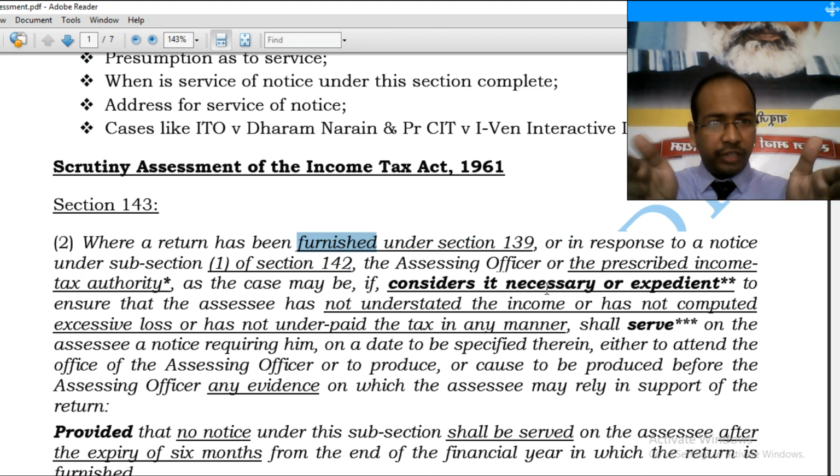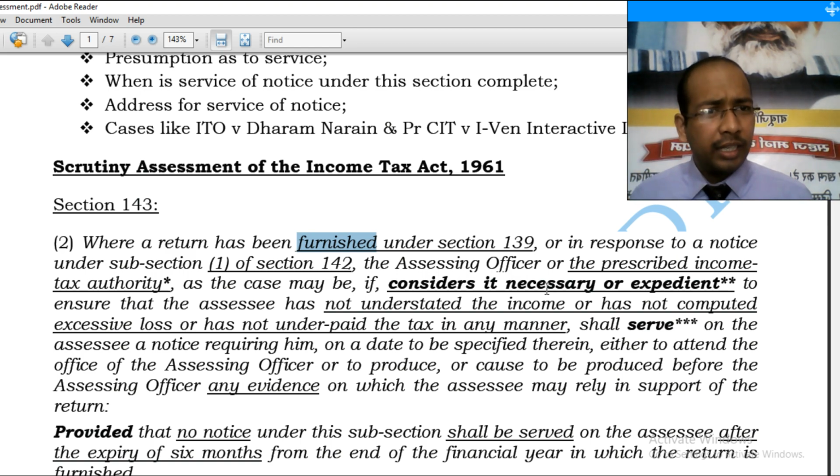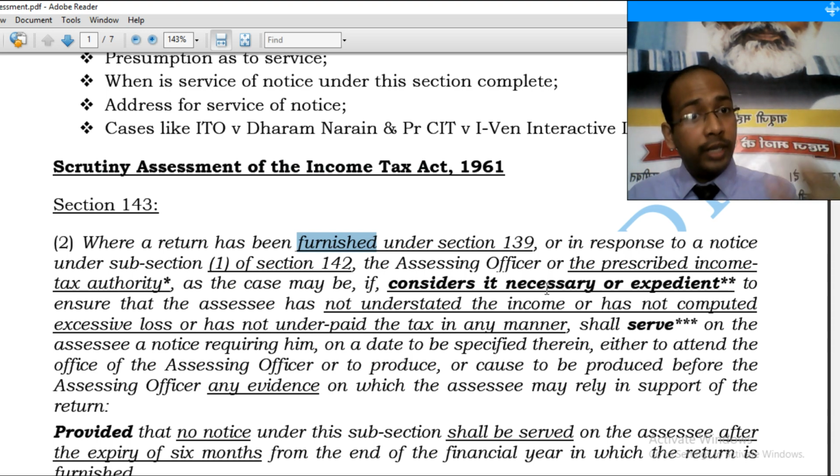But what is the effect of this phrase, consider it necessary or expedient? The phrase was tested in 1971 by the Honorable Supreme Court once, and it was held in that case by the Honorable Supreme Court that the notice or the order must specify the issues, and it should reflect the due application of mind.